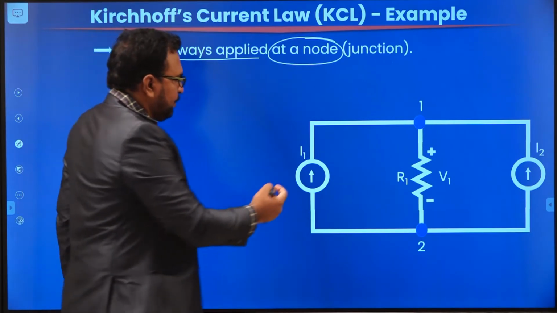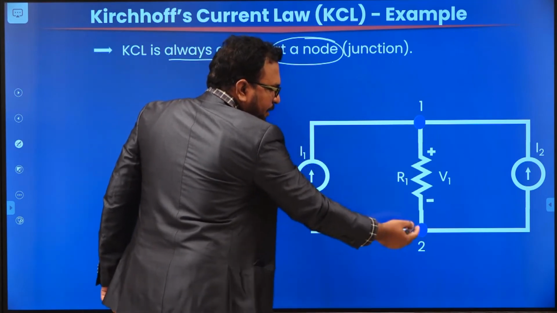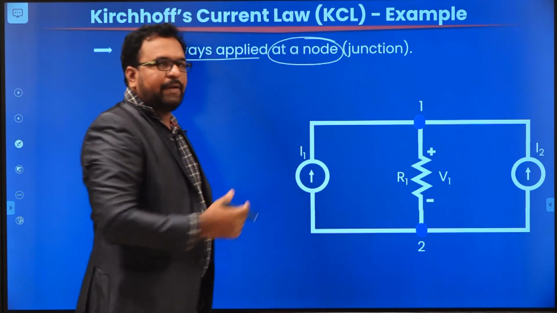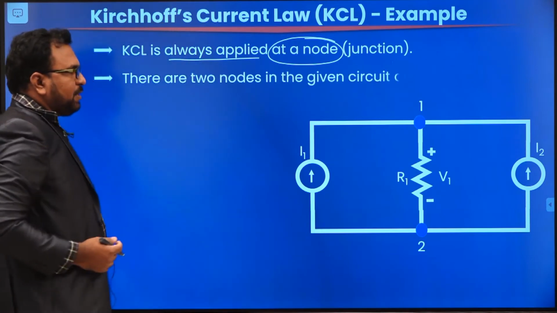Okay. So the current source is connected between 1 and 2. Similarly, the resistor is also connected between 1 and 2, and the source 2 is also connected between 1 and 2. That means we are having two nodes here. So there are two nodes in the given circuit.